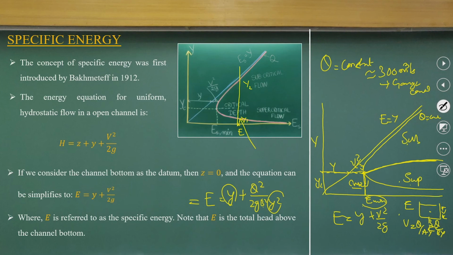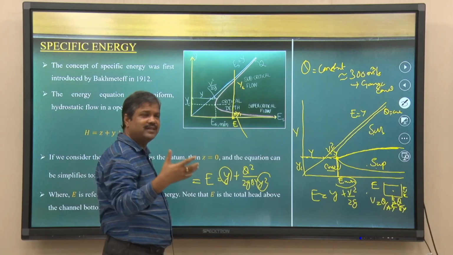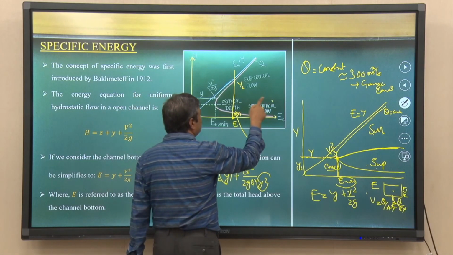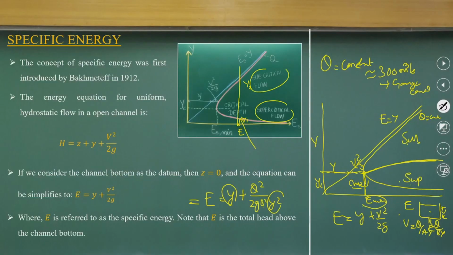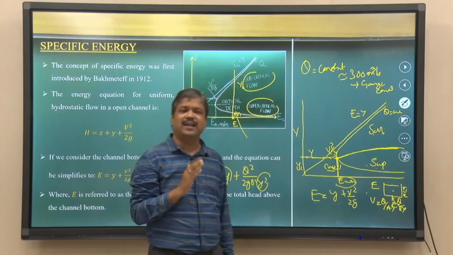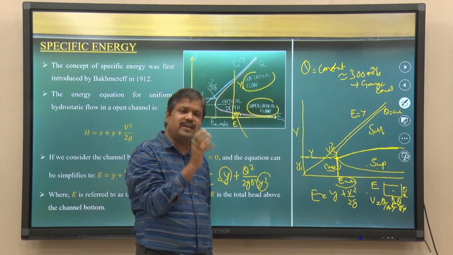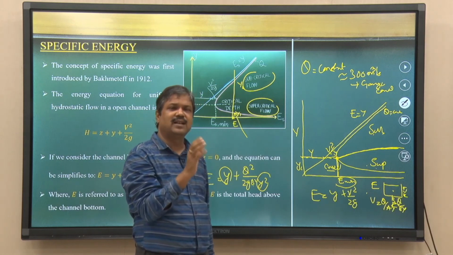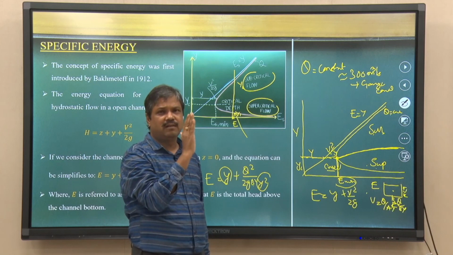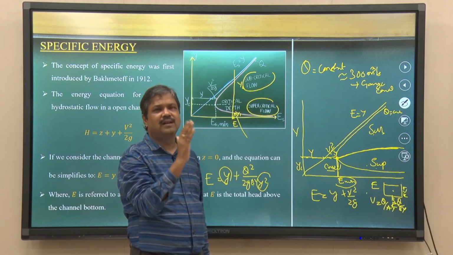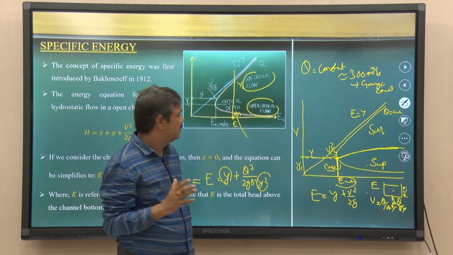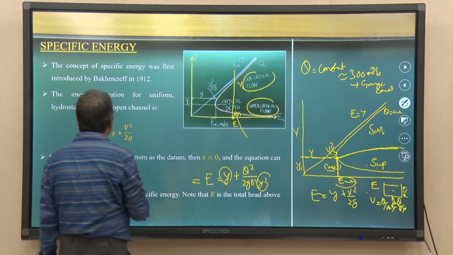One is the higher depth, where the velocity is lower, that is the subcritical zone. The other depth is less, the velocity is higher, the velocity head is higher, that is the supercritical flow. So you can understand, by drawing this specific energy curve, the pattern of the curve, and how for a constant discharge the flow depth varies with the specific energy.